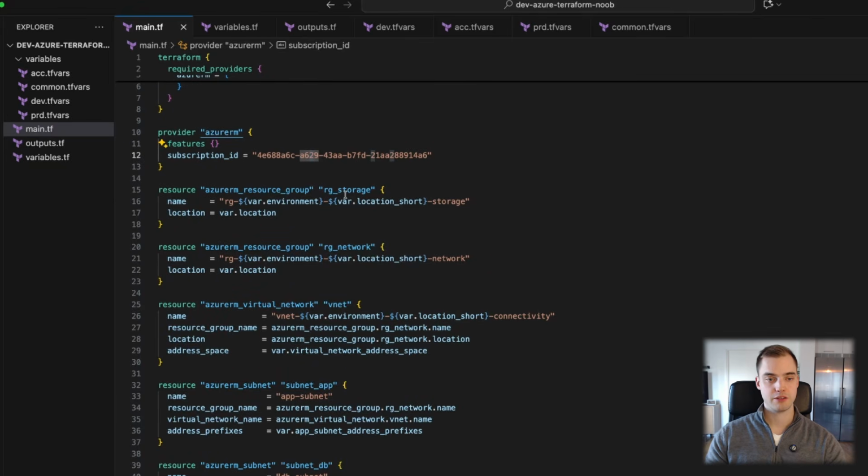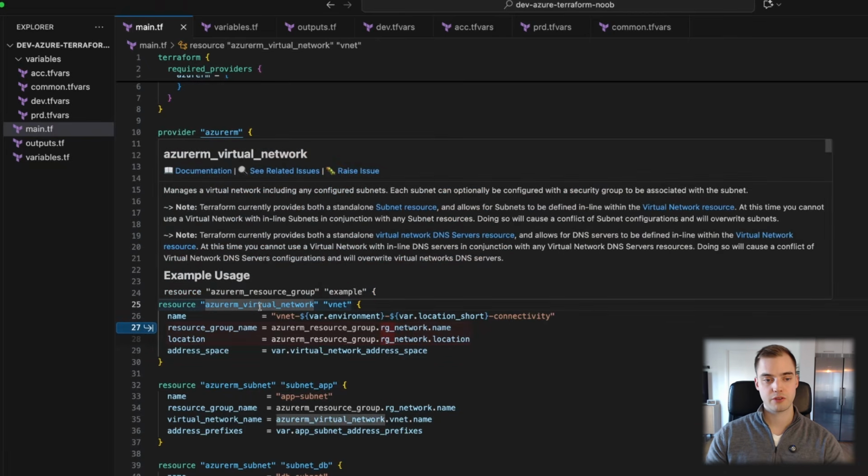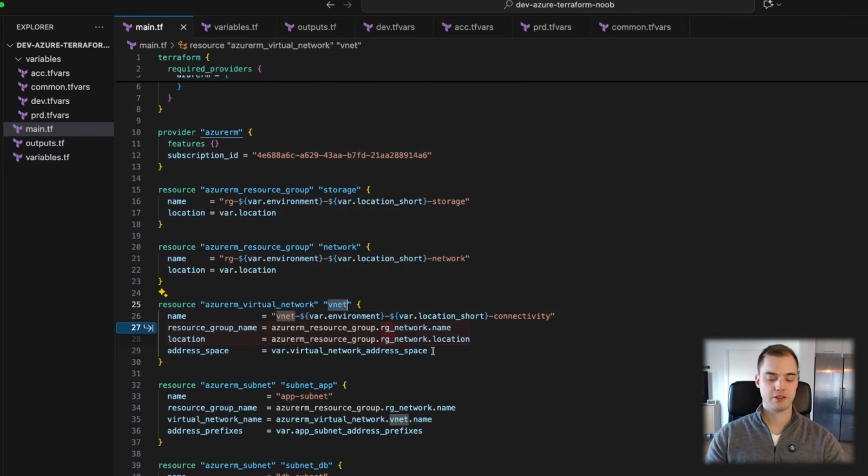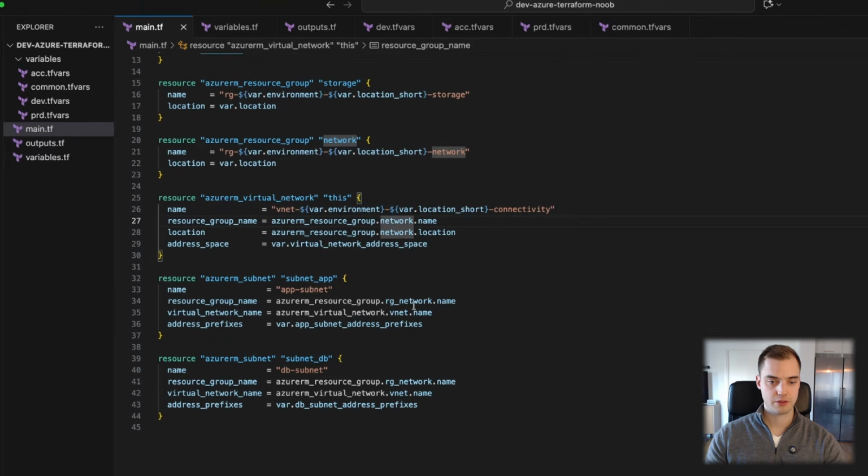Oh, I actually see. We should also make sure we don't name our resources dog. So we are going to update the names for our resource group. So storage and network is fine. Another convention is that if you only have one resource of this resource type, for example, we only have one virtual network, the convention is actually to call it just this. You don't have to make up a name for it. You can just call it this. But this means that we have to update our connections here. So we have to change the name to network here and here. And the VNet is also renamed this.